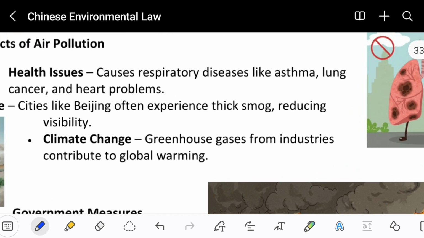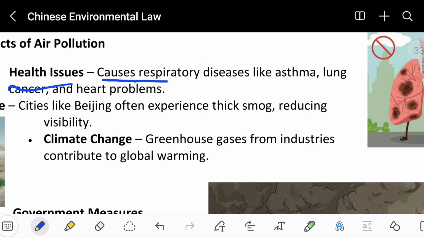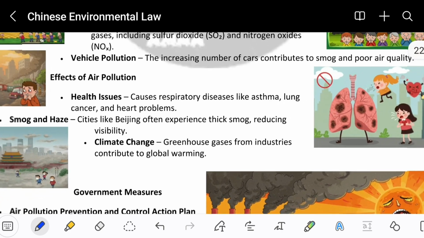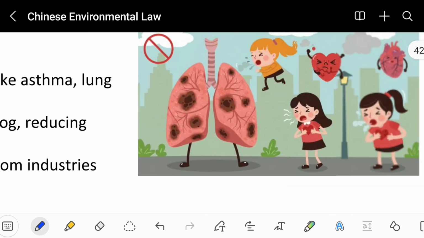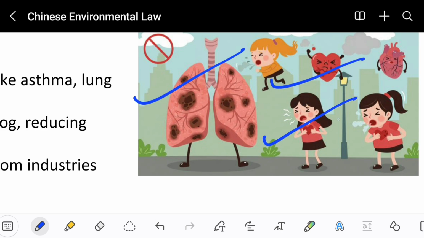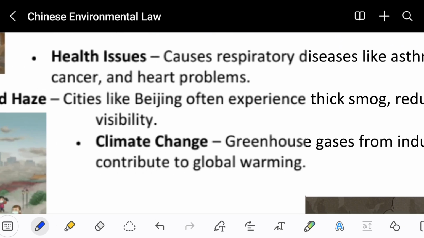We will see health issues, causing respiratory diseases like asthma, cancer, and heart problems. So the first problem we face is asthma, lung problems, and heart problems. If you are in an area where there are a lot of toxic gases in the air, then we will suffer lung issues, heartaches, as well as asthma. Besides this, what else will we face?